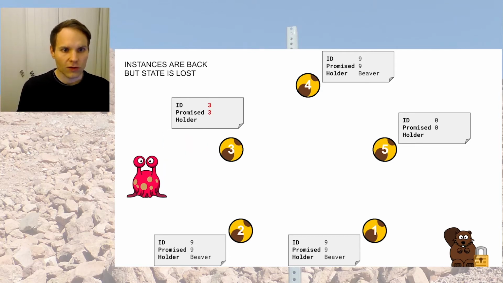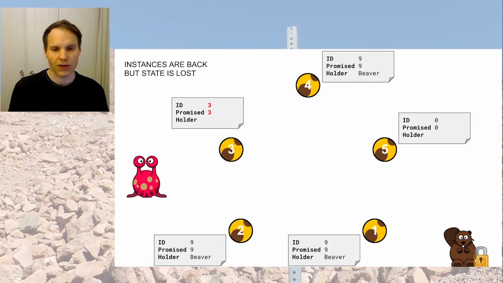The instance increases the ID by 3, so each instance increases their ID by a different number, so that helps keep everything going and preventing loops. And the promised state for instance number 3 is also 3, because instance number 3 believes that ID number 3 will succeed.